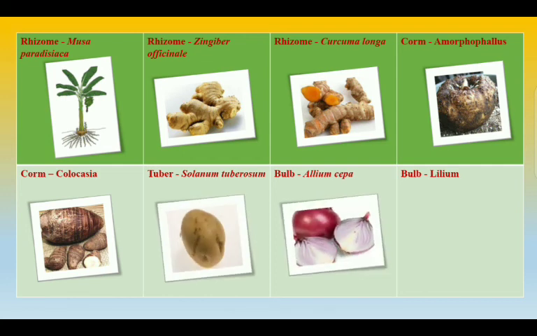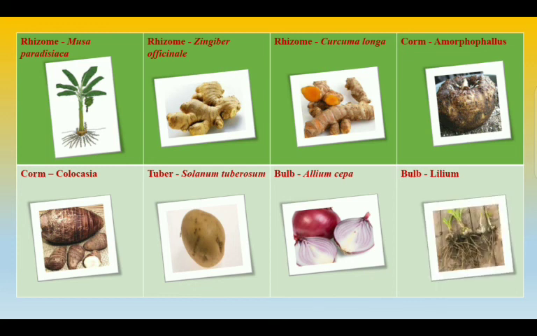The next is bulb. What is bulb? Bulb is an underground modified stem consisting of a shortened convex stem with a terminal bud and numerous fleshy storage leaves. The bulb contains axillary buds that can grow into a new plant. Example is onion, that is Allium cepa, and another example is Lilium, that is lily flower.